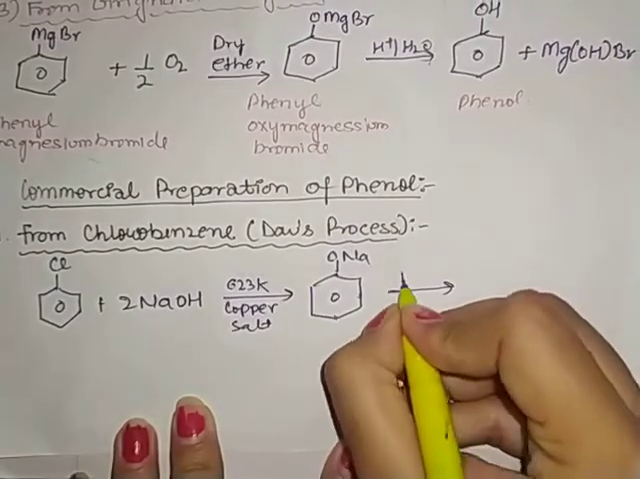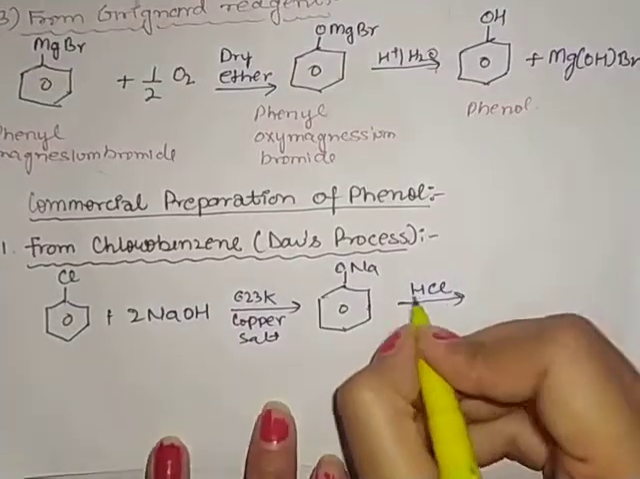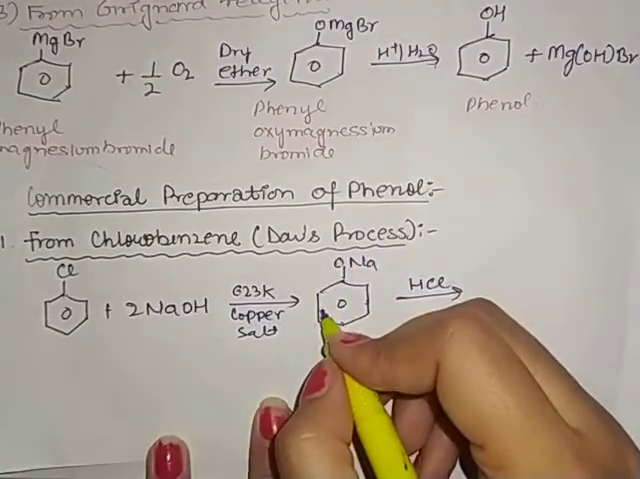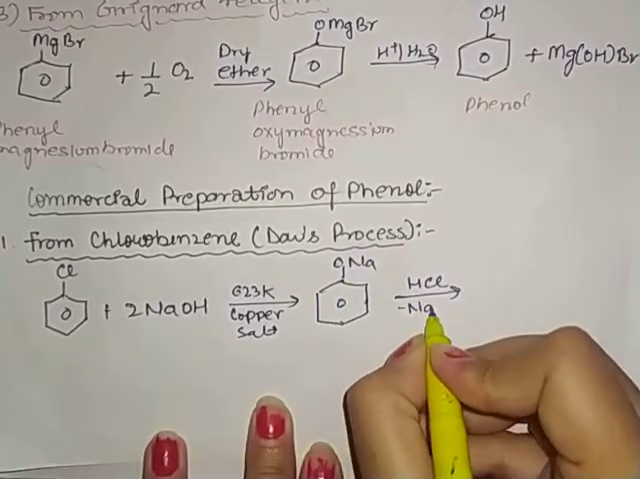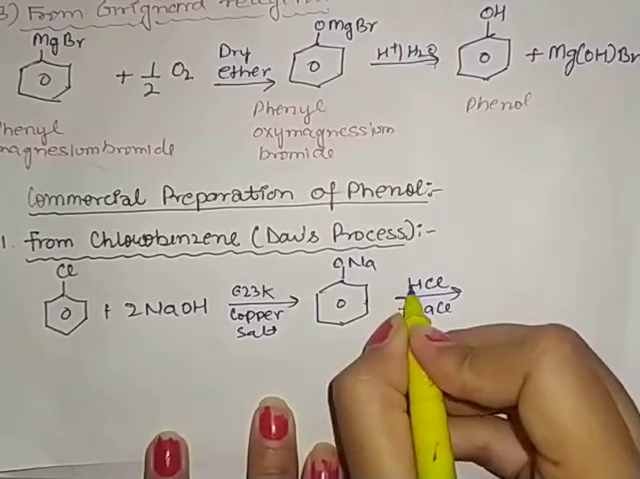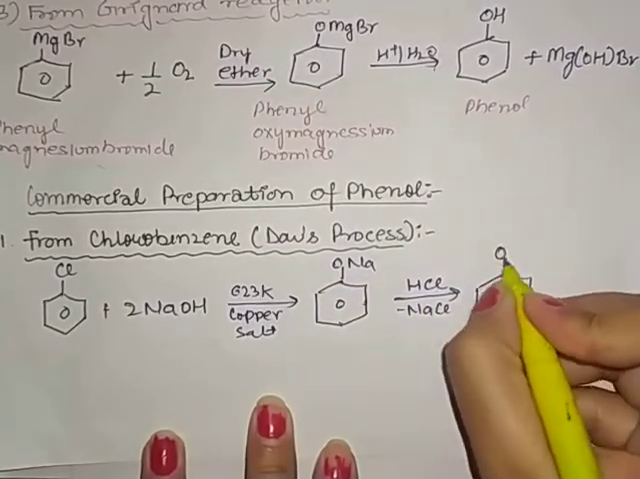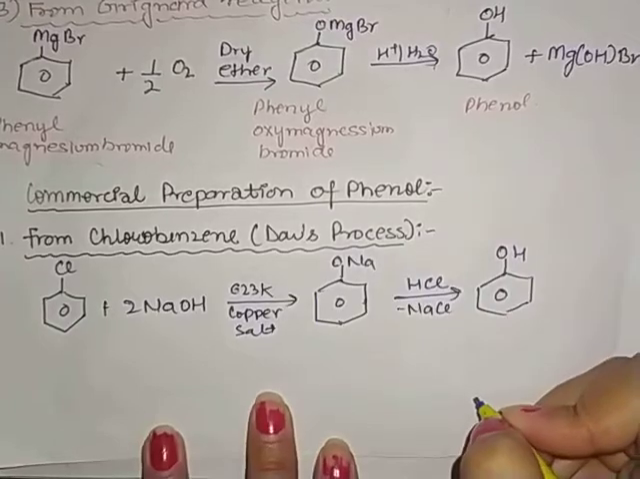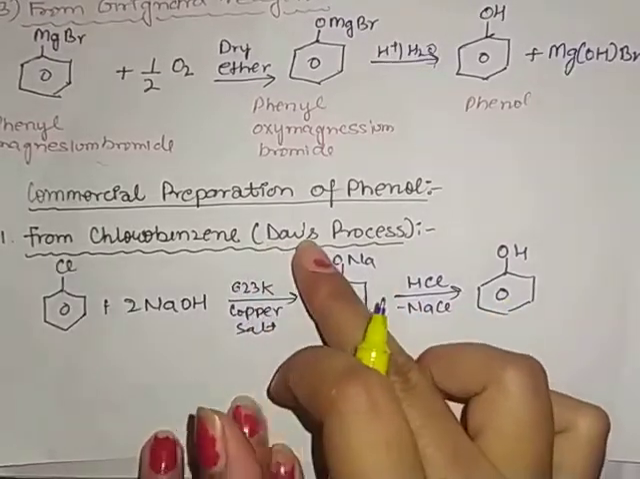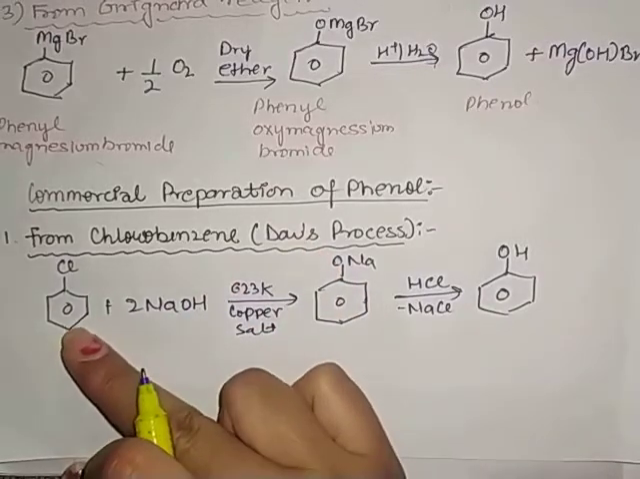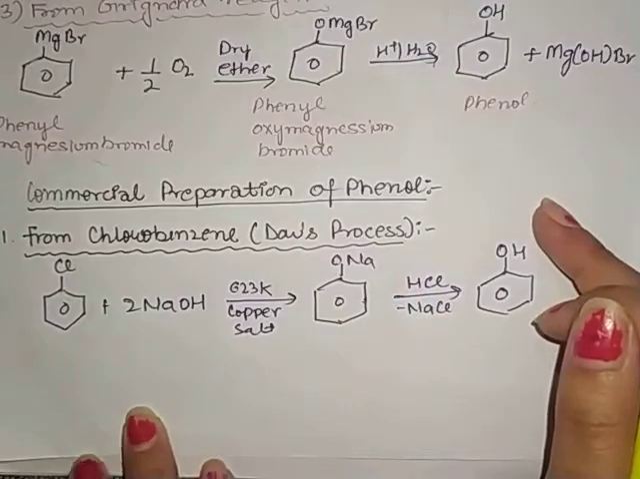So when we do acidification of that sodium phenoxide, what will happen? There is removal of Na and Cl. This hydrogen will be attached to that oxygen. So here is the formation of phenol. Clear? This is known as the Dow process. So remember, what is the Dow process? In this we treat chlorobenzene with sodium hydroxide, which will form phenol.